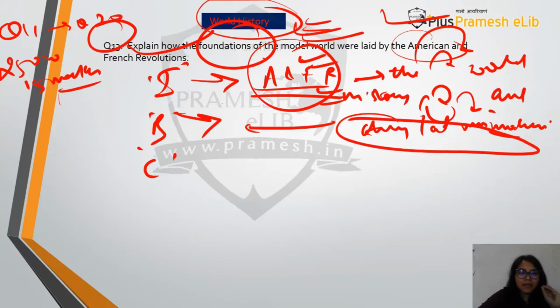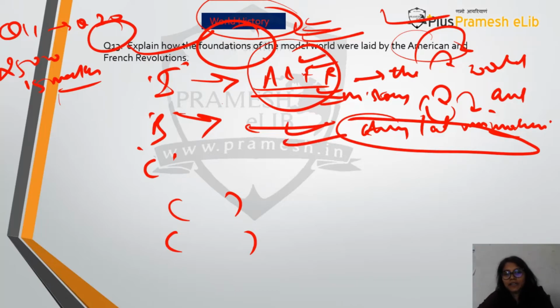This linking line is very important. You cannot write something in the introduction and then ultimately start with something else in the body. You need to interlink it. Just write one line interlinking them, so that the examiner feels there is a continuity in the answer. Otherwise it feels like somebody else has written the introduction, somebody else has written the body, which is not the case. So this becomes an interlinking line, and after that you write in the body.